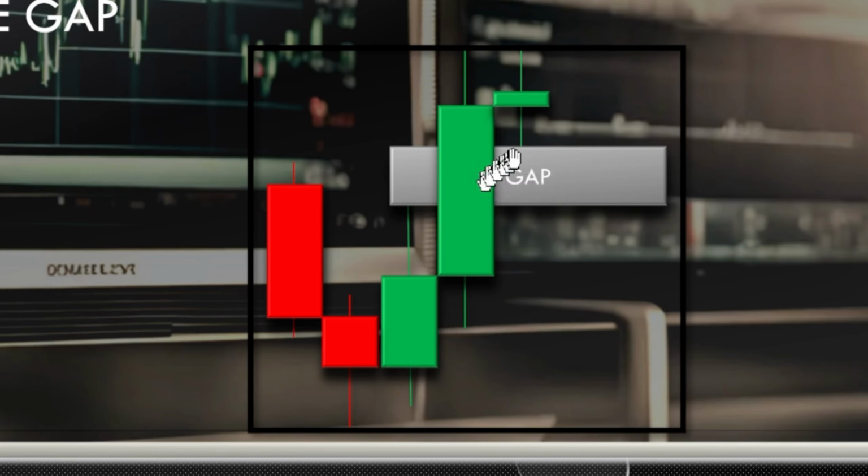Because remember, we have an imbalance area here where there was no fair price. And when you see a standard fair value gap being created, it simply means there will immediately be a rebalance, or a fair price, for both the buyers and the sellers to get involved in this market. Okay, so this is what it means, a standard or a normal fair value gap.